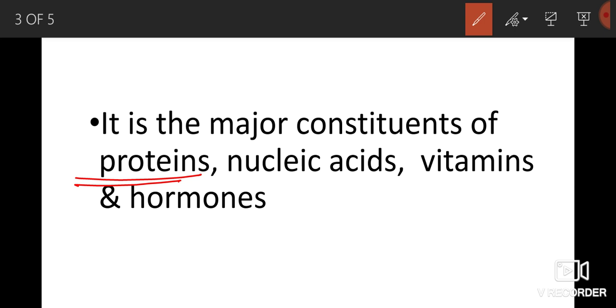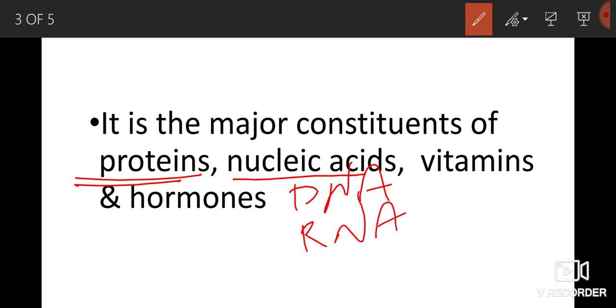And it is a major constituent of nucleic acids. Nucleic acids are two, that is DNA and RNA. These are made up of polynucleotides.